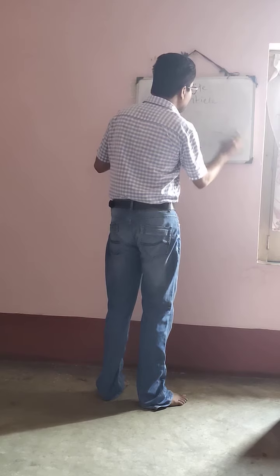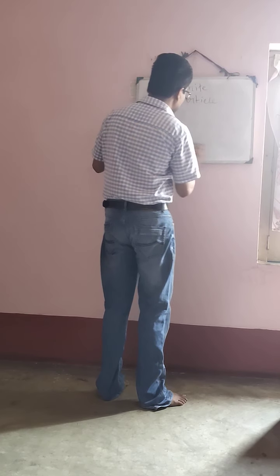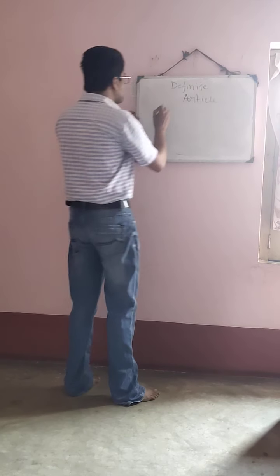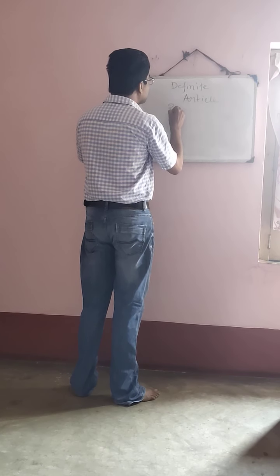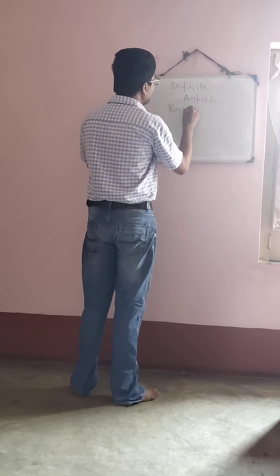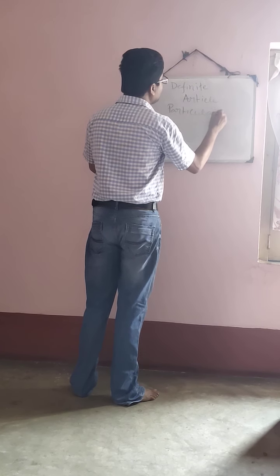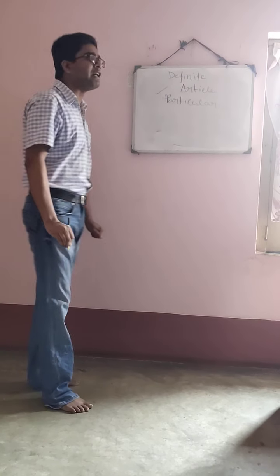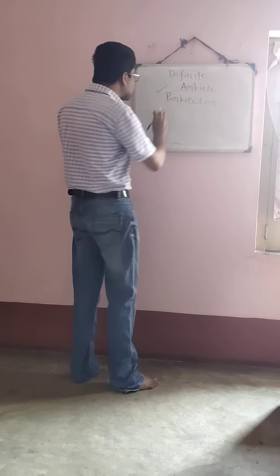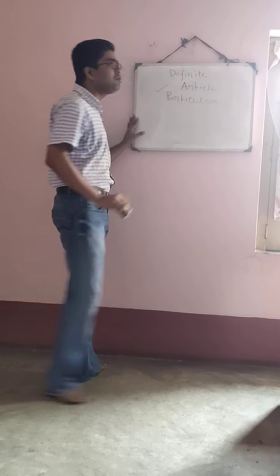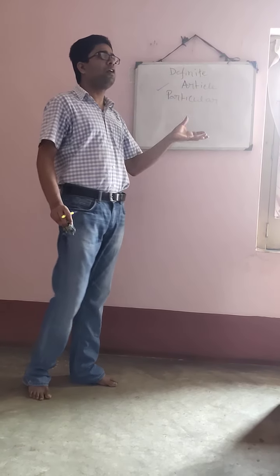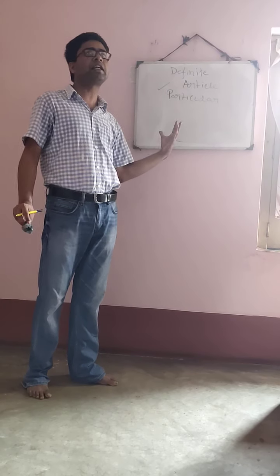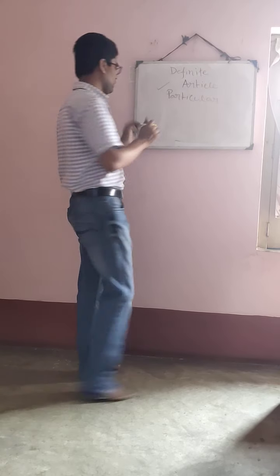So now you will try to know what is definite article. The word definite means particularize something. When you talk about any particular thing, that is called definite article. If you don't understand, let's go through one example and I will show you the difference between definite article and indefinite article here.